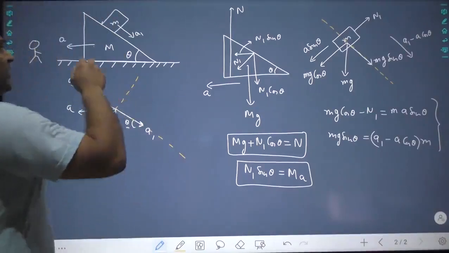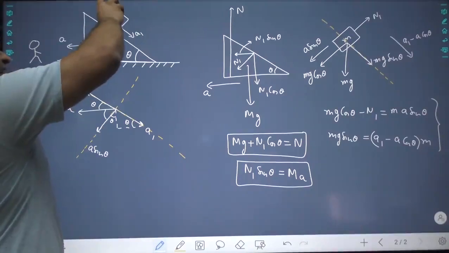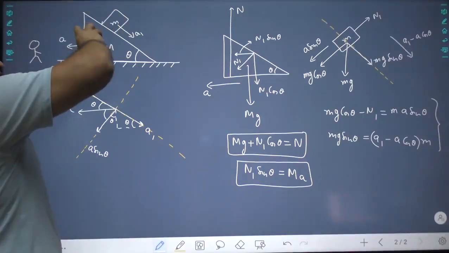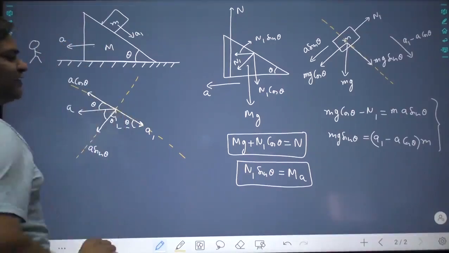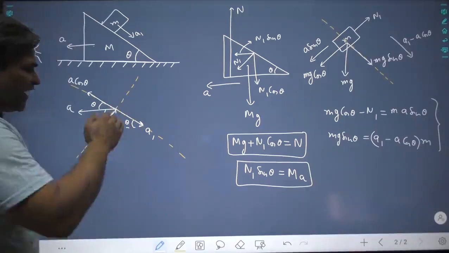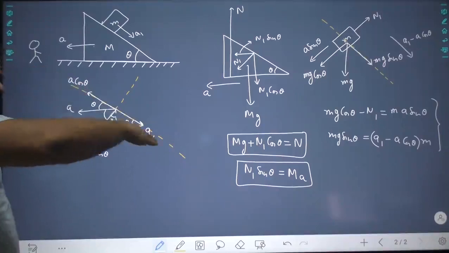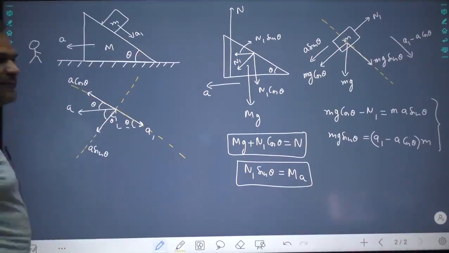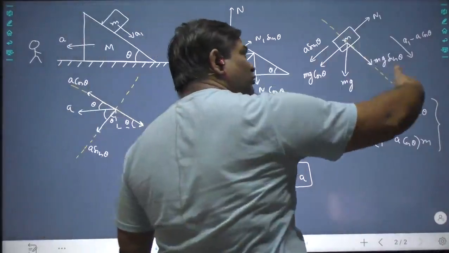And then you will say that the net acceleration of this with respect to earth is acceleration of this with respect to support plus acceleration of support with respect to earth added vectorially. Now you need not add it. You will again break it down along two components, all accelerations here and all accelerations here, because you have broken down forces also only along two components.